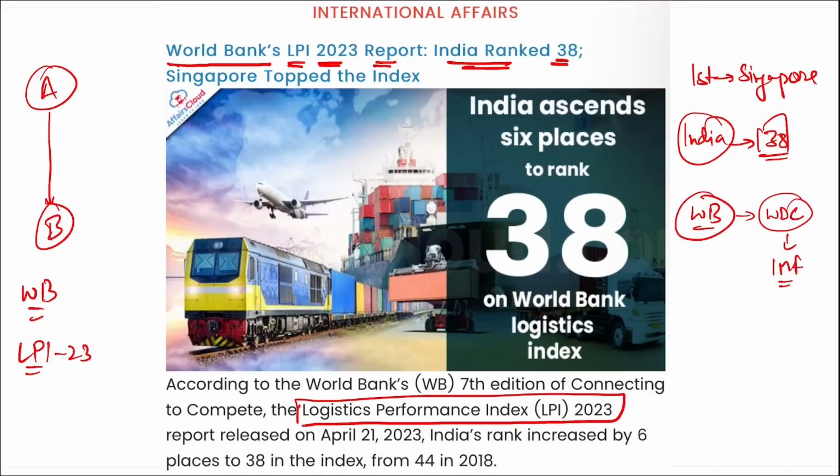Also remember Portugal and Lithuania. Actually, a total of 5 countries share the 38th position: India, Lithuania, Portugal, Saudi Arabia and Turkey. Also remember India's position has significantly increased here, and one of the reasons is the National Master Plan and PM Gati Shakti model for multimodal connectivity that was launched.